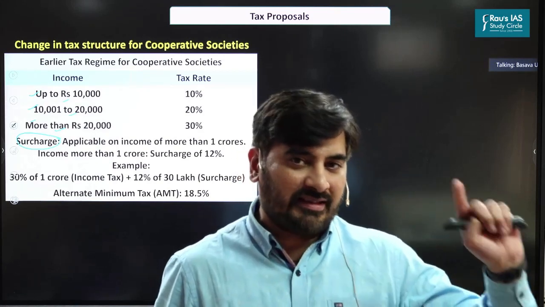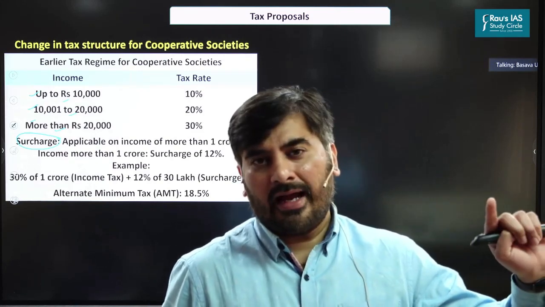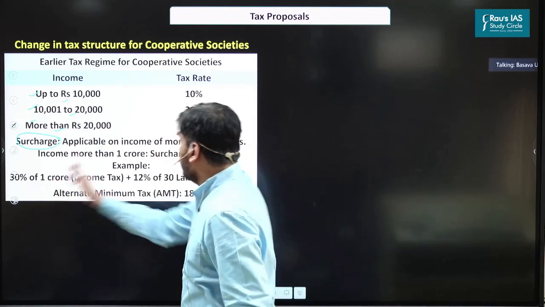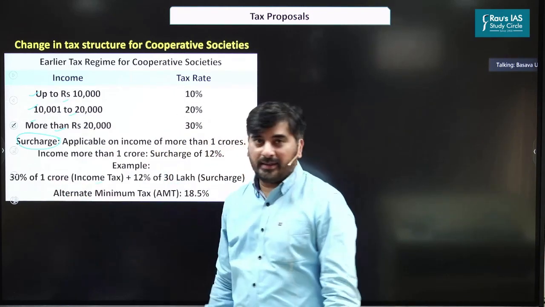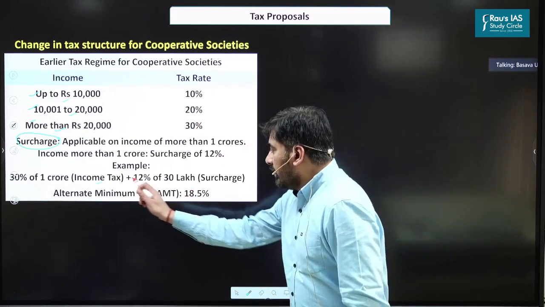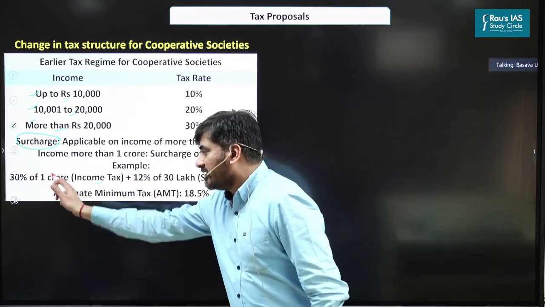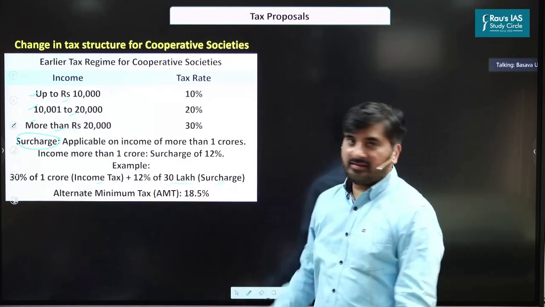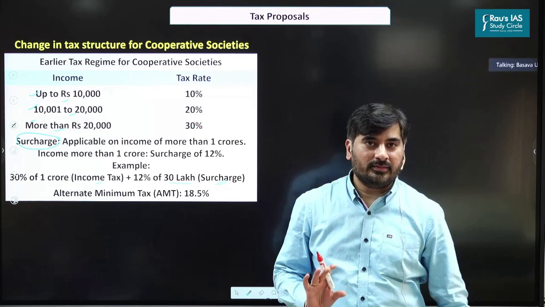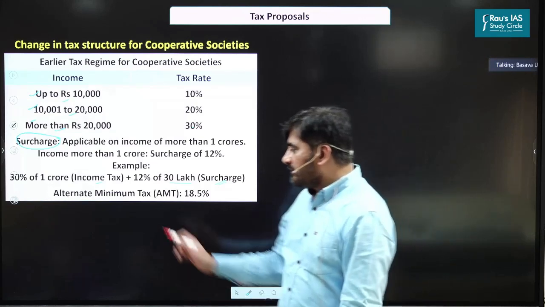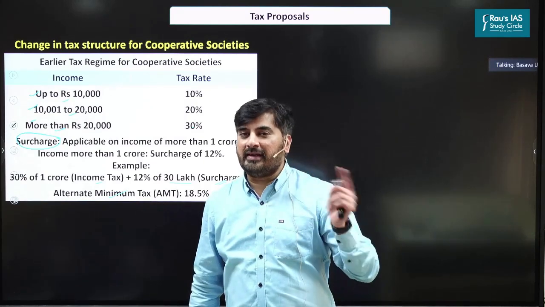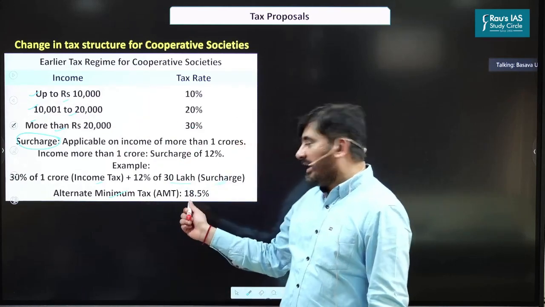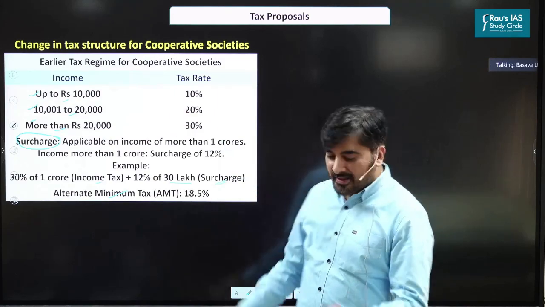For example, let's say the annual income of a cooperative society is 1 crore. So 30% of 1 crore, it will pay as income tax. Then convert how much income tax it is paying. 30% of 1 crore is 30 lakhs. So 12% of 30 lakhs, it is to pay as surcharge. Are we clear on this? Apart from that, see, I've discussed minimum alternate tax, MAT. Similar to that, cooperatives pay alternate minimum tax of 18.5%. So this was the earlier tax regime.